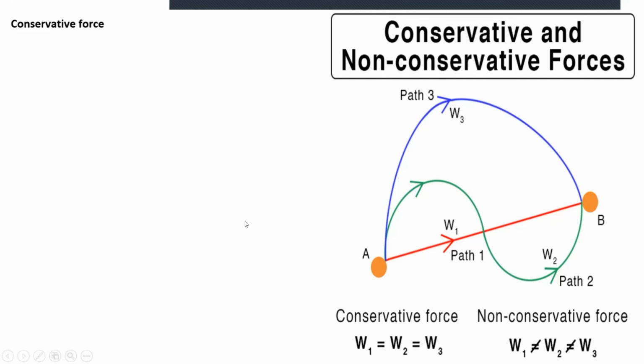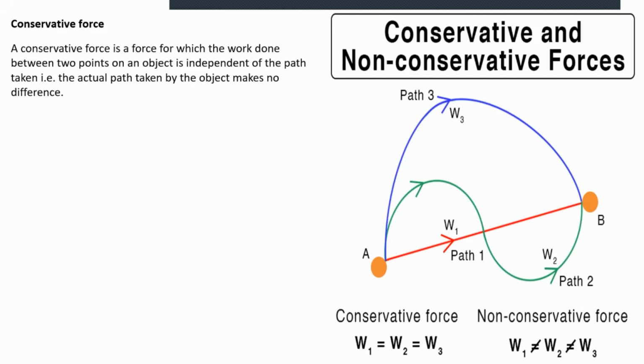Conservative force. A conservative force is defined as a force for which the work done between 2 points on an object is independent of the path taken. Let me clarify what that means. So I'm dealing with the conservative force. What does that mean?